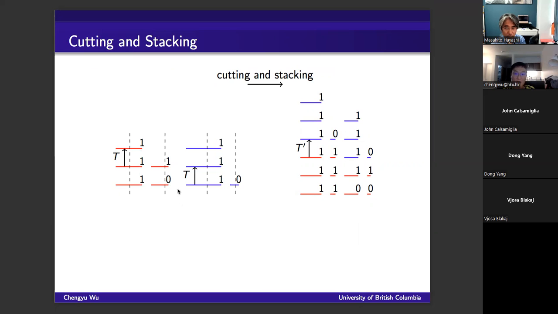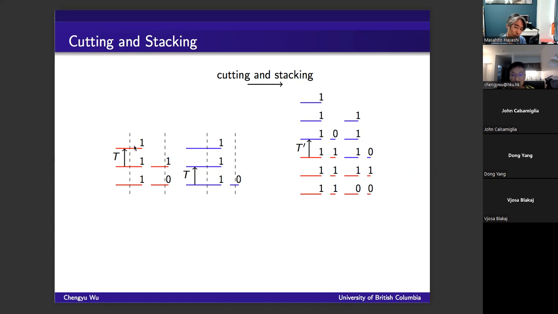Now we can cut each of the columns and then stack them together. This red part will be maintained here, but we cut the columns from 2 columns to 4 columns. And then we move the second columns, in blue, to glue them together with the red one, so that we get a new gadget that is thinner and taller.